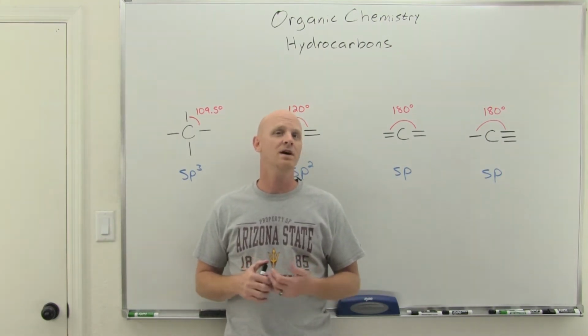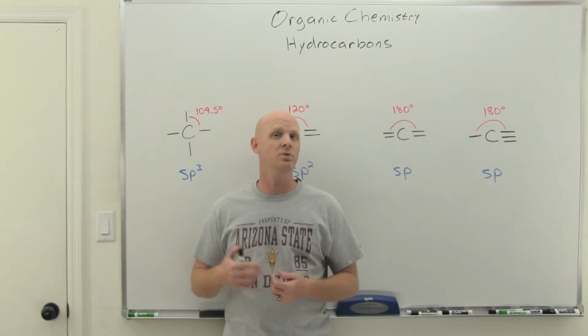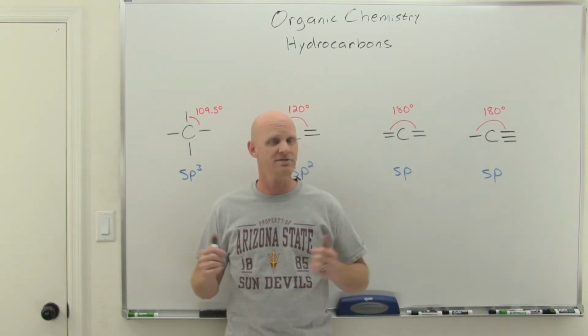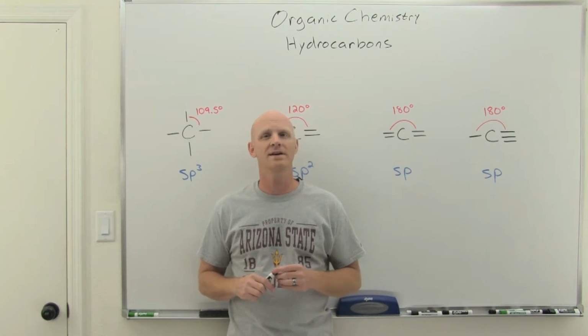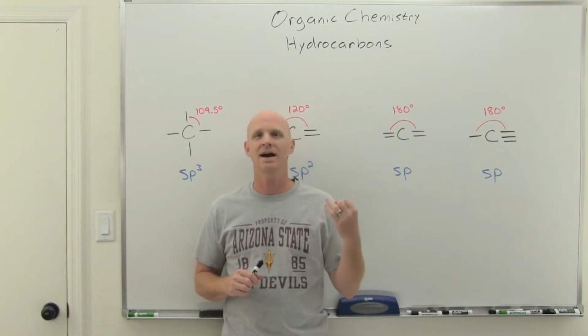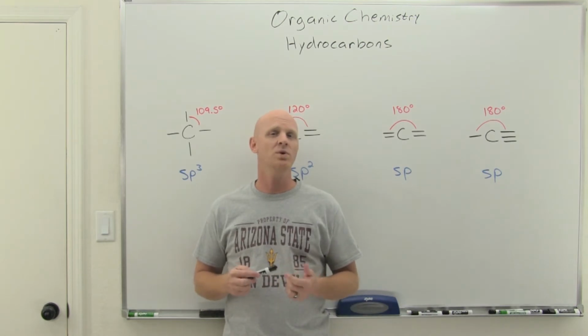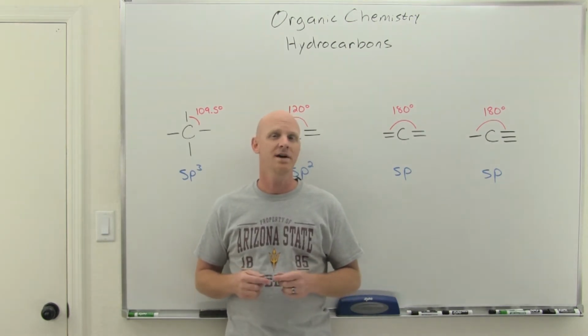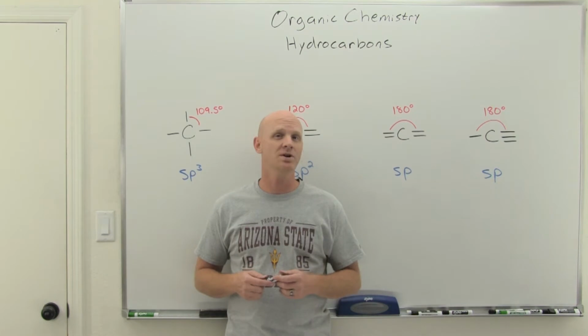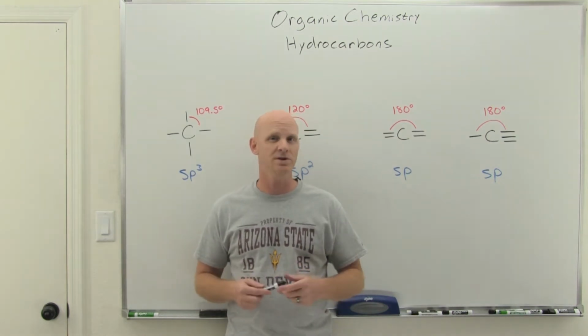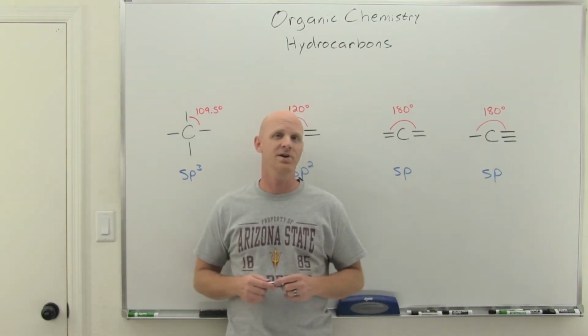We'll then move on and talk about hydrocarbons, which are compounds made of only hydrogen and carbon, hence the name. And these are going to fall into four classes: alkanes, alkenes, alkynes, and aromatics. We'll talk a little bit about each of those four classes, and then we'll conclude the lesson by going into some of the molecular structures and the different molecular representations we use for describing these hydrocarbons.